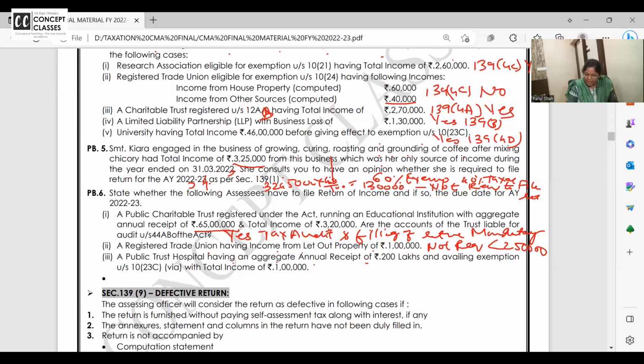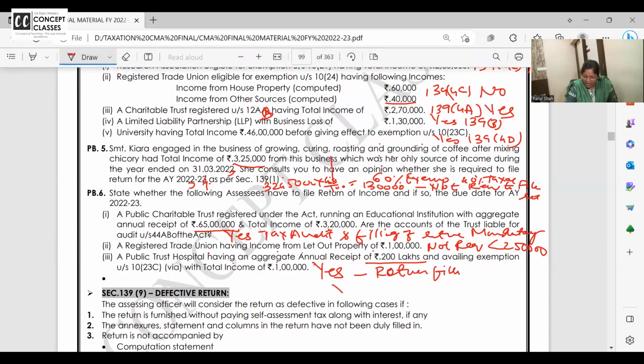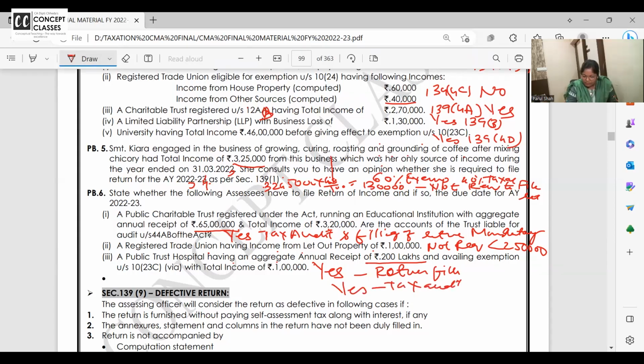Public trust hospital, annual receipt 2 crores, 200 lakhs, and availing exemption and all. Answer is yes. To avail the exemption, return filing, and yes for the tax audit also.